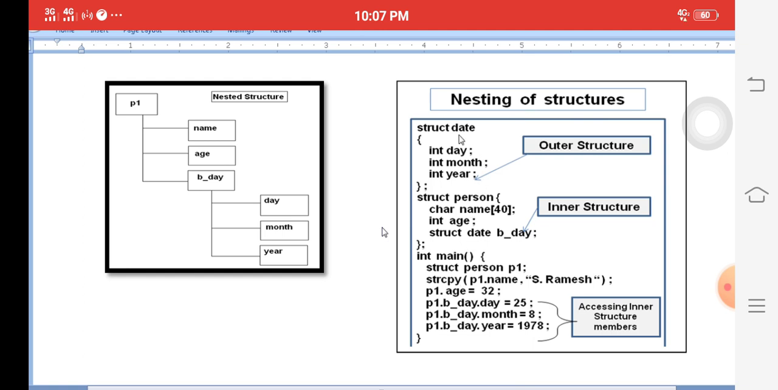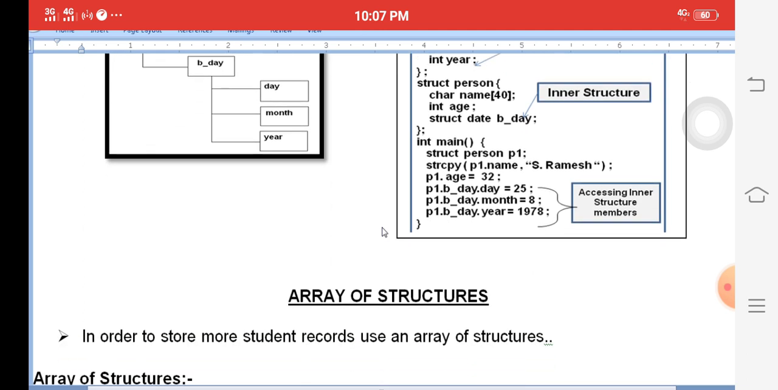Date is one structure, containing day, month, year elements. Person is another structure. First, date is the outer structure, outer meaning outside the structure. Person is the inner structure. I want to create the date of birth, so struct date, and what is the structure variable? B day. This is the example of nested structures.